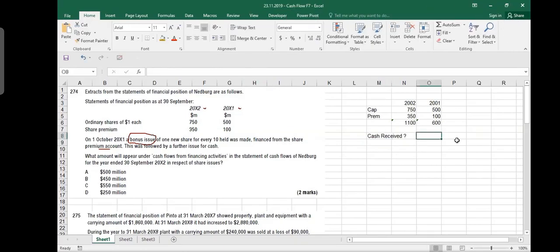Okay, cash received, let me tell you, is the difference of these two: 1100 minus 600 is equal to 500. So your answer is actually 500 million. But how do you understand it? I told you the answer, but now you need to understand the logic. Please pay attention.